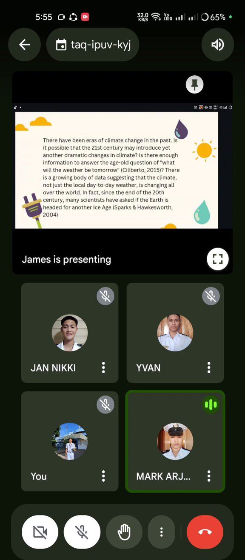There is a growing body of data suggesting that the climate, not just the local weather today, is changing all over the world. In fact, since the end of the 20th century, many scientists have asked if the Earth is headed for another ice age, Sparks and Harksburg 2004.